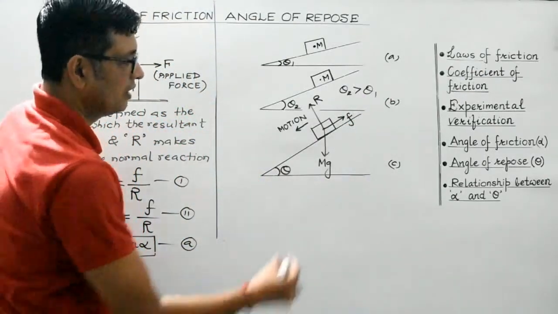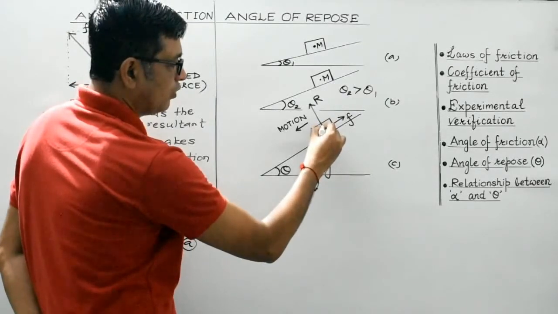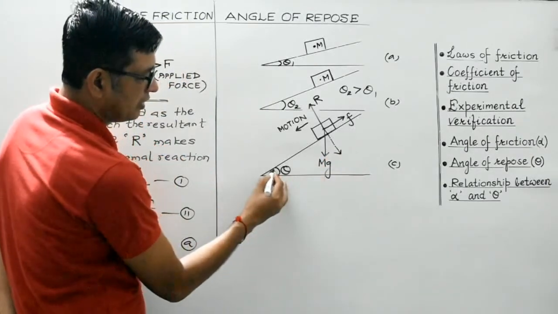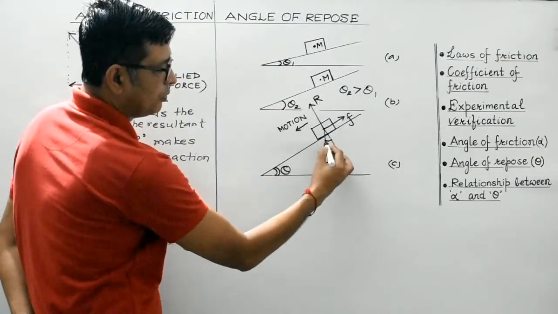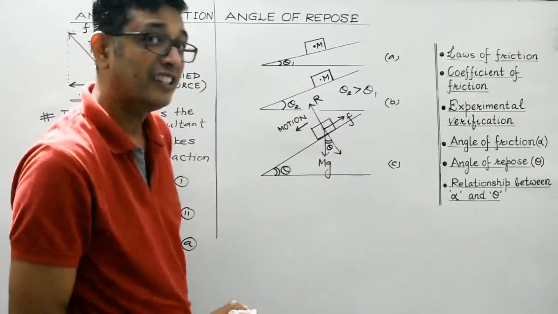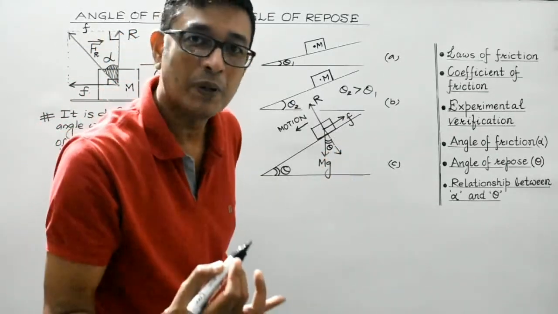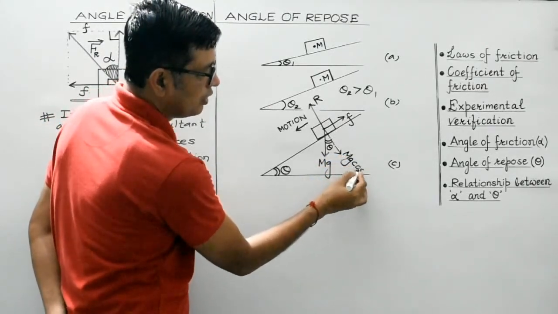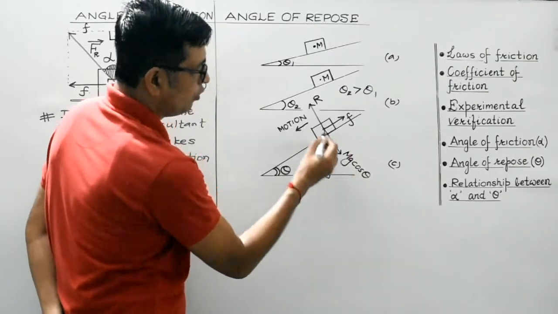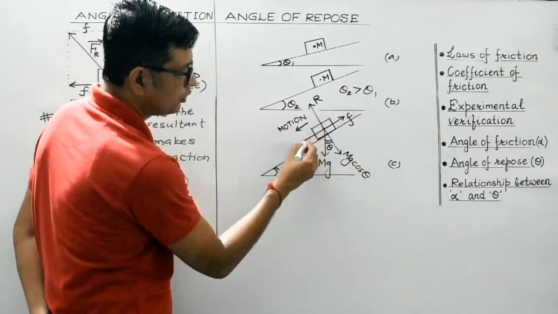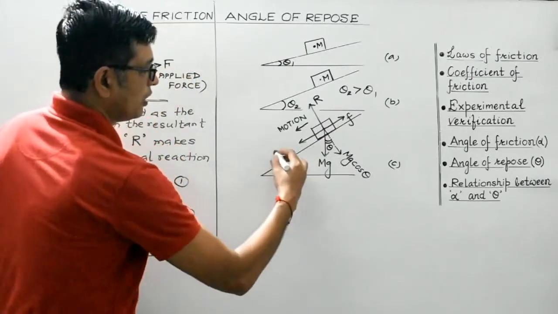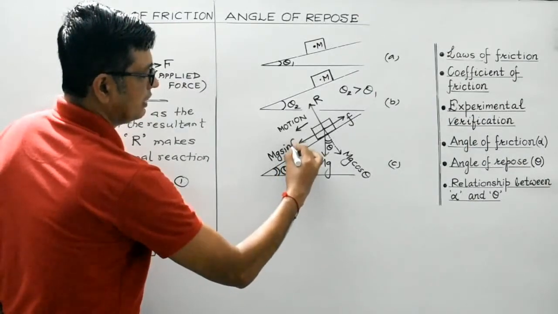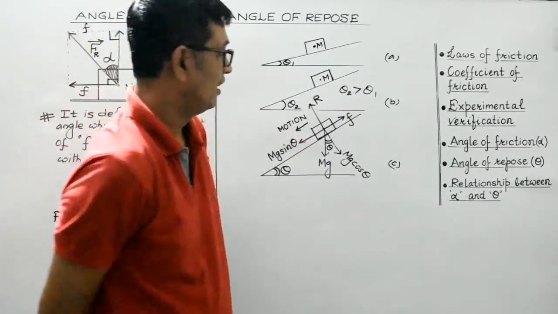Now what you do, students, mg can be resolved into two components. One in a direction opposite to the normal reaction, like this. So we are aware, if this is theta, this angle would be also equal to theta. So let's resolve mg into two perpendicular components. This component would be mg cos theta, while the other component, which is opposite to the frictional force, this component would be mg sin theta. Right, students?